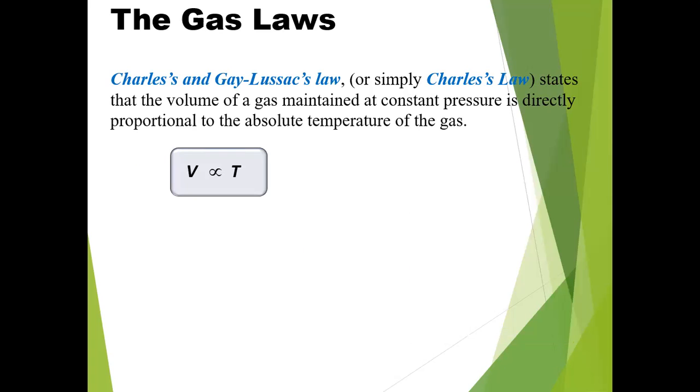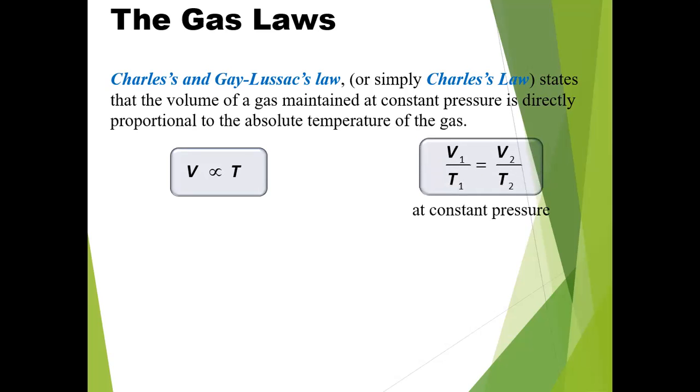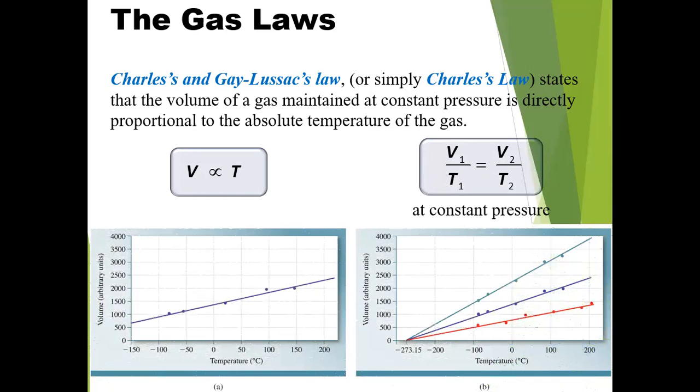Now the gas laws show that Charles' law and Gay-Lussac's law are simply the same. Charles' law states that the volume of gas maintained at constant pressure is directly proportional to the absolute temperature of the gas. So V is directly proportional to T. It means volume is directly proportional to absolute temperature. Now at constant pressure, V1 upon T1 is equal to V2 upon T2.